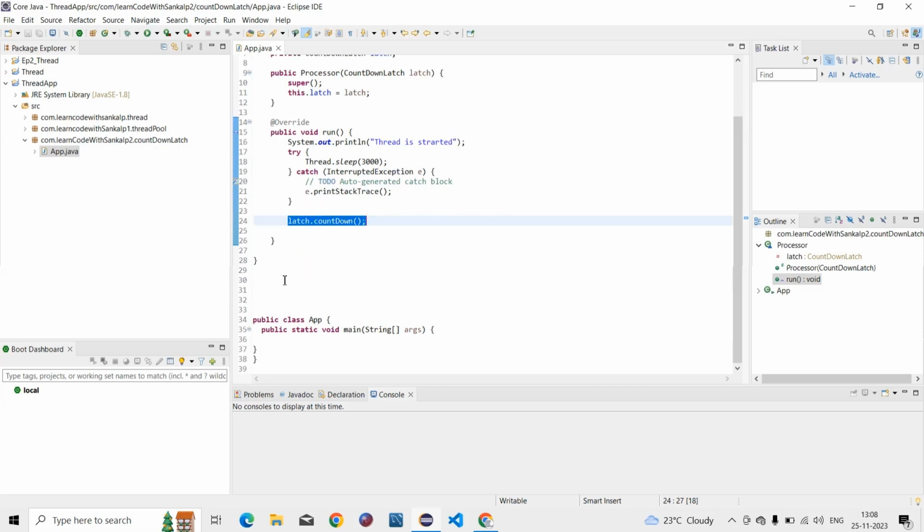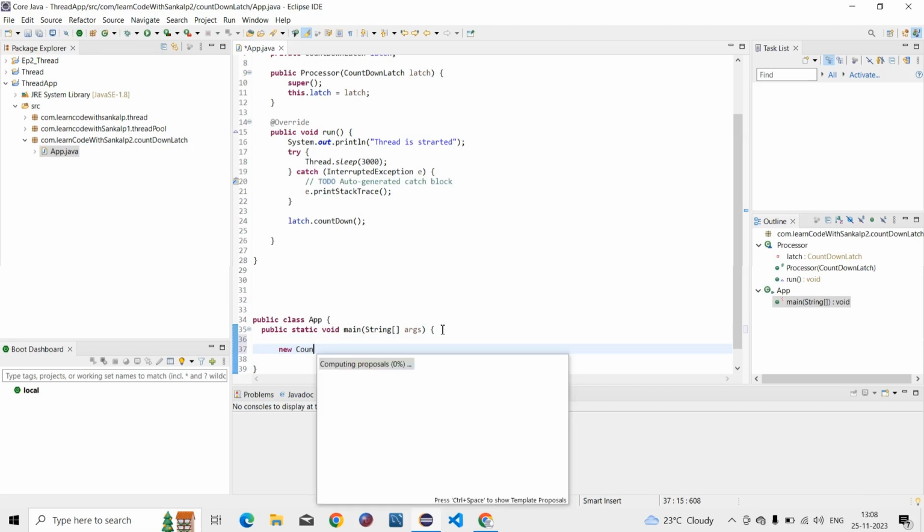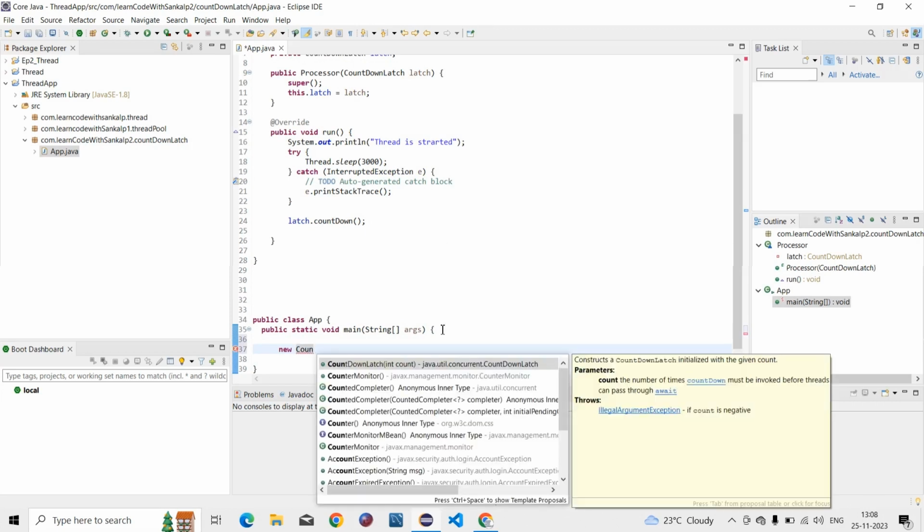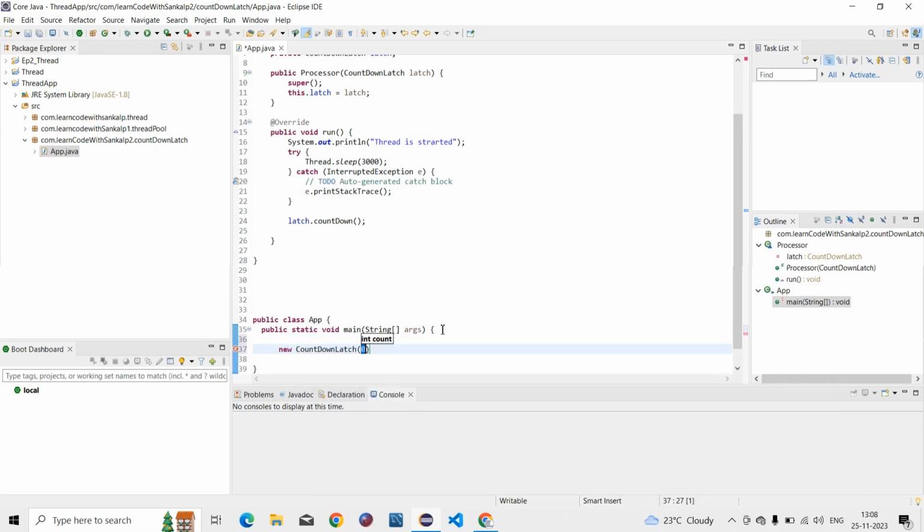Inside the main method we create an object of countdown latch and give it 3, with a meaningful name like latch.